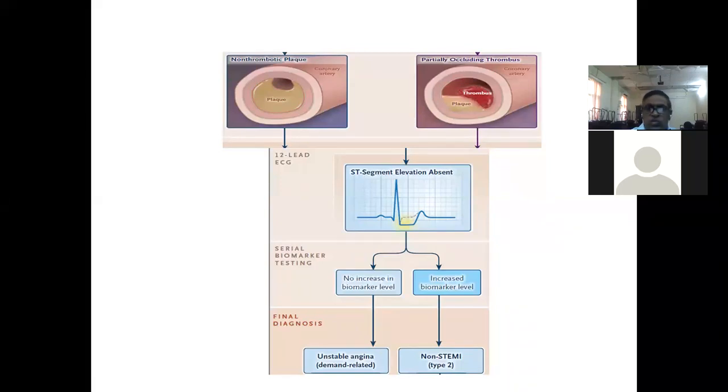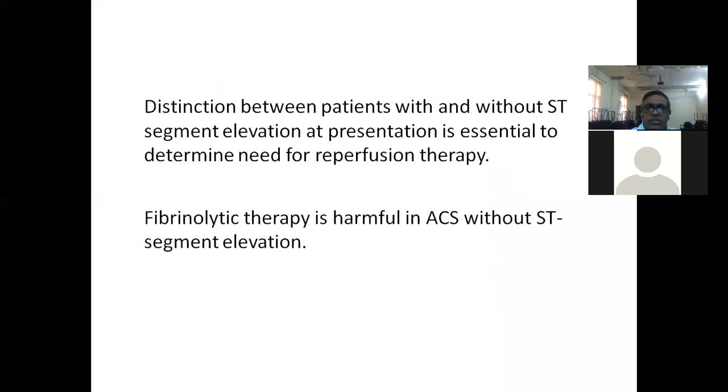So in such a situation, the patient is having symptoms. You can also go for biomarker assessment, which I will tell you about, what biomarkers to see. If the biomarkers are increased, then this is a case of non-ST segment elevation myocardial infarction. This is how you triage the patients. So the difference between patients with and without ST segment elevation at presentation is very essential.